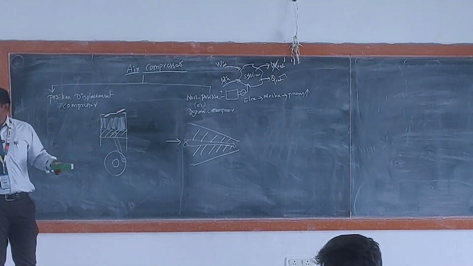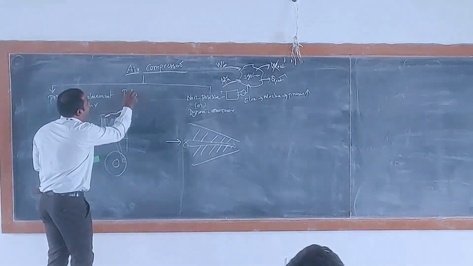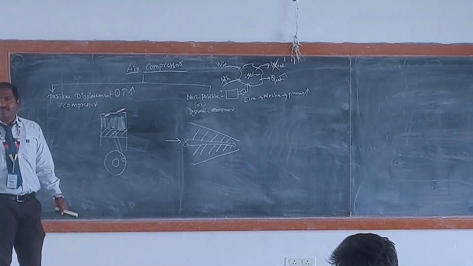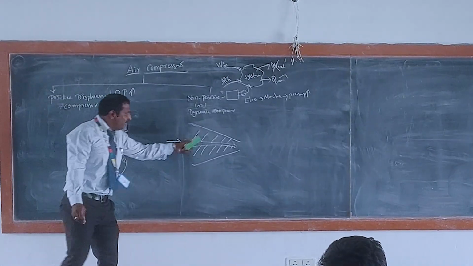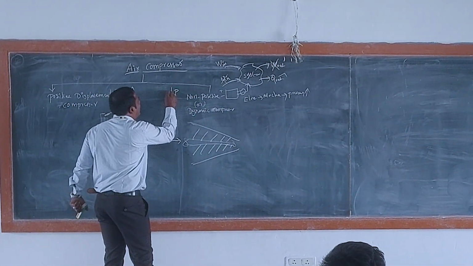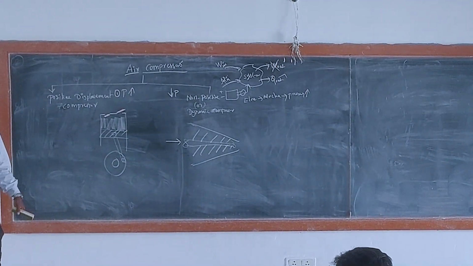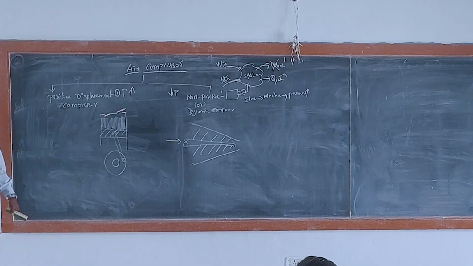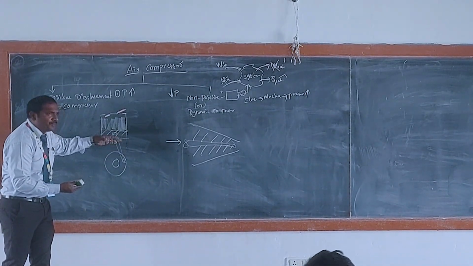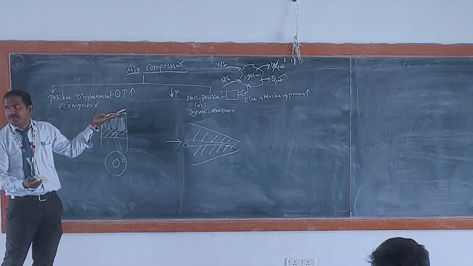Due to the change in boundary, the pressure developed in this compressor is very high. Number one, the pressure developed in this compressor is very high. Since there is no change in boundary, the pressure developed in this compressor is very low. Second, here one stroke is suction, the other stroke is compression and delivery.